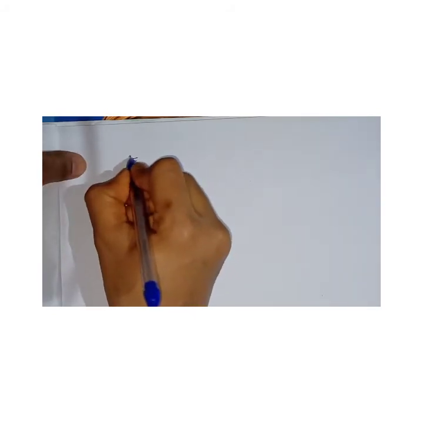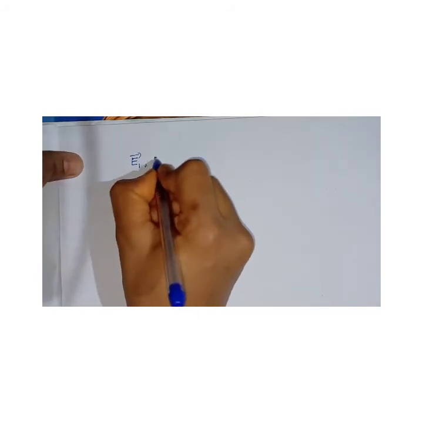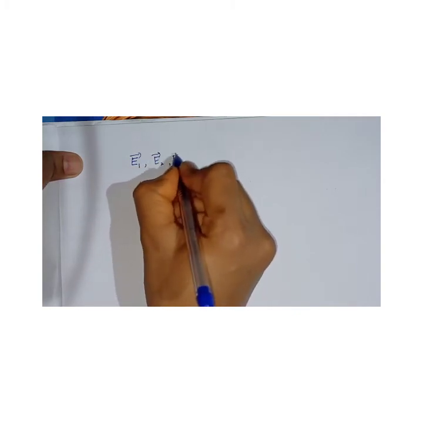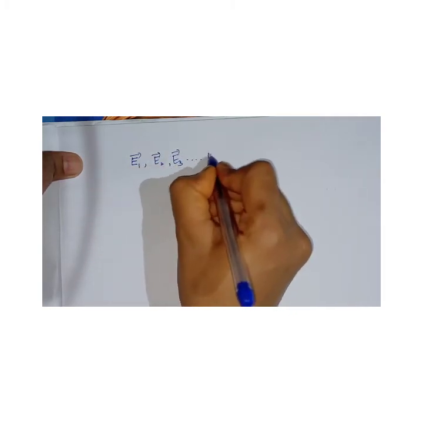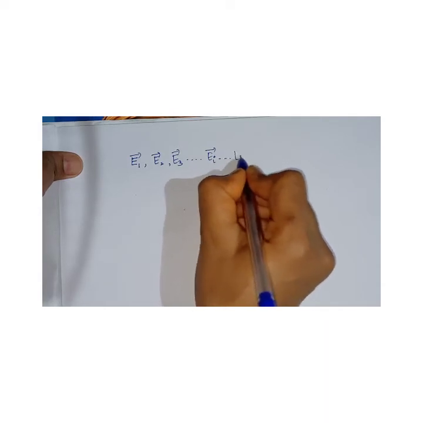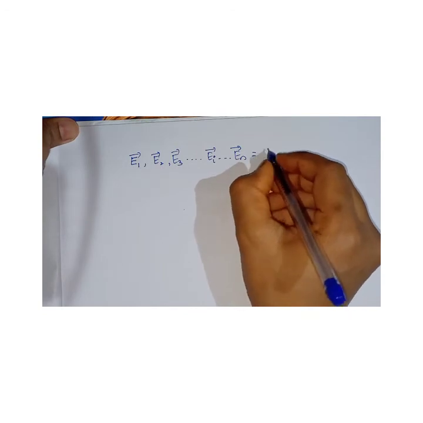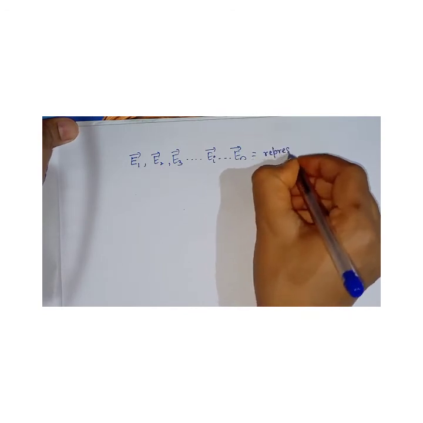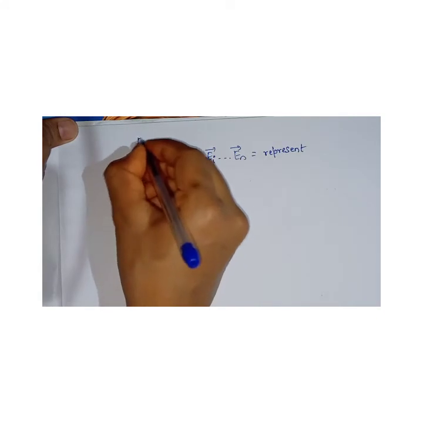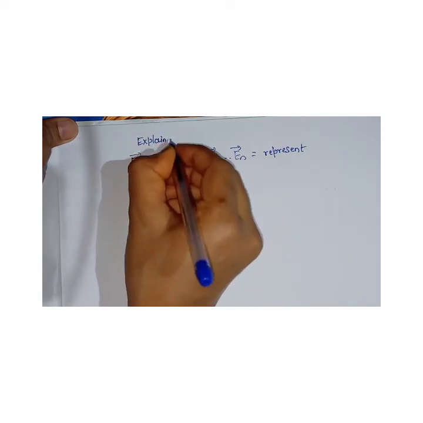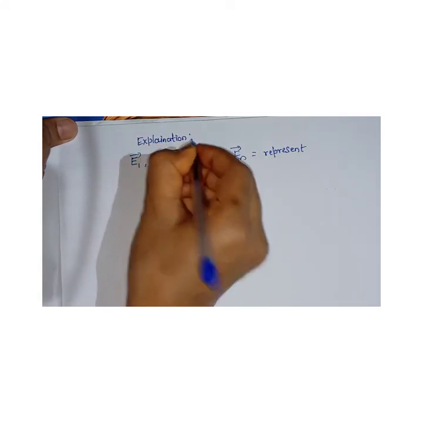Now, what is E1, E2, E3 and all? Vector E1, vector E2, vector E3, up till vector EI we have taken, and so on up till vector EN. So what are these all? These are nothing but the electric fields due to point charges. So this is the explanation of the diagram, right? In a simple way you can explain it.